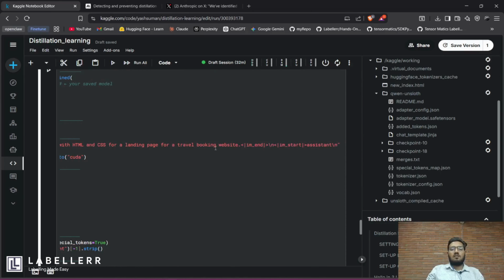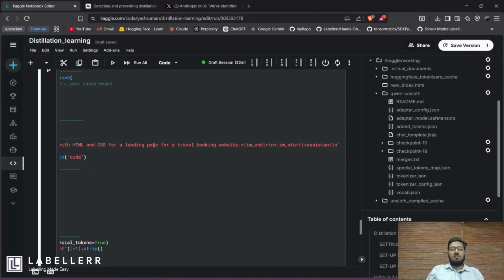Our prompt is similar to that. We just changed a small value: create a landing page for a travel booking website. And this data has been generated by the Claude model, which is a very superior model. So I will show you the before and after response of our Qwen model: before fine-tuning, how Qwen was performing, and after fine-tuning, how Qwen is performing. So let's see.